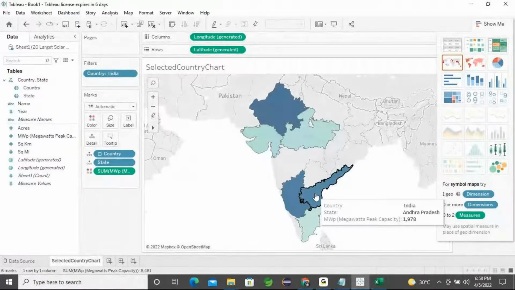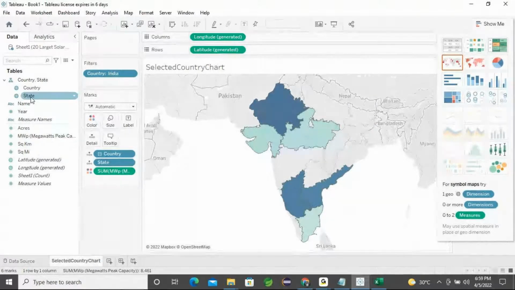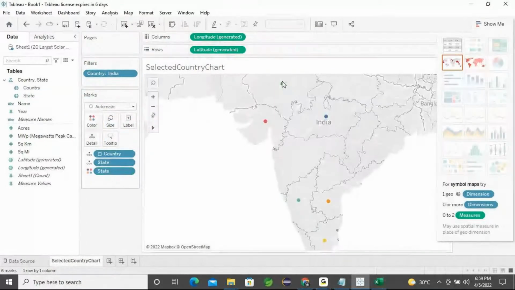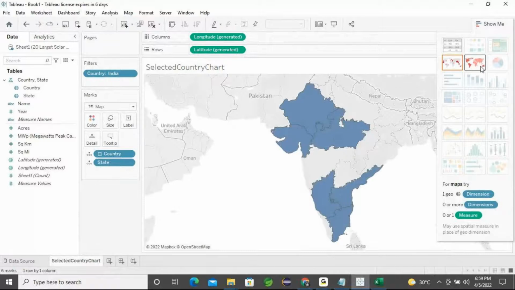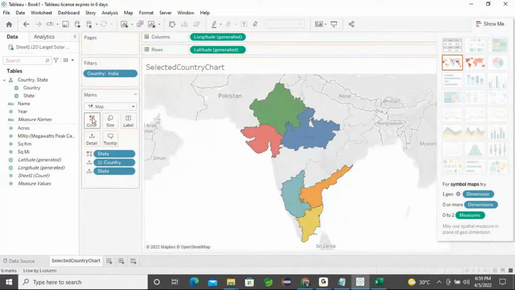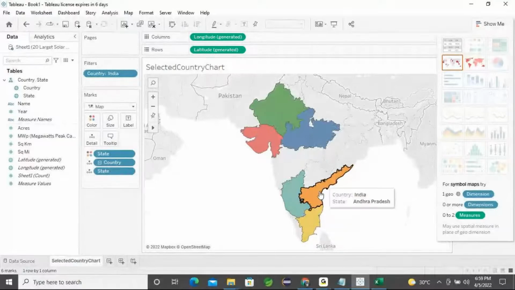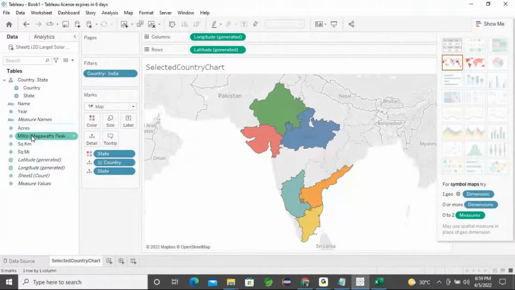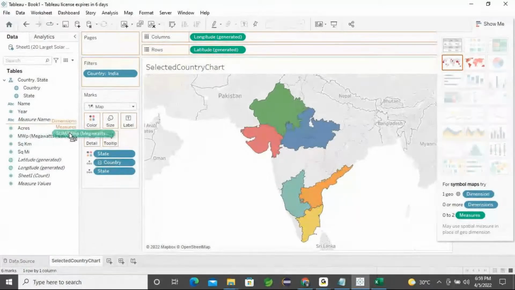Okay, fine. So next I want some color formats. For the state-wise view I need some color formats. You just drag the state and put it into color. I'll take that second chart, and from that second chart I will pick this. For color-wise I just marked it, and then the values got removed. One second, I'll go on with the label.